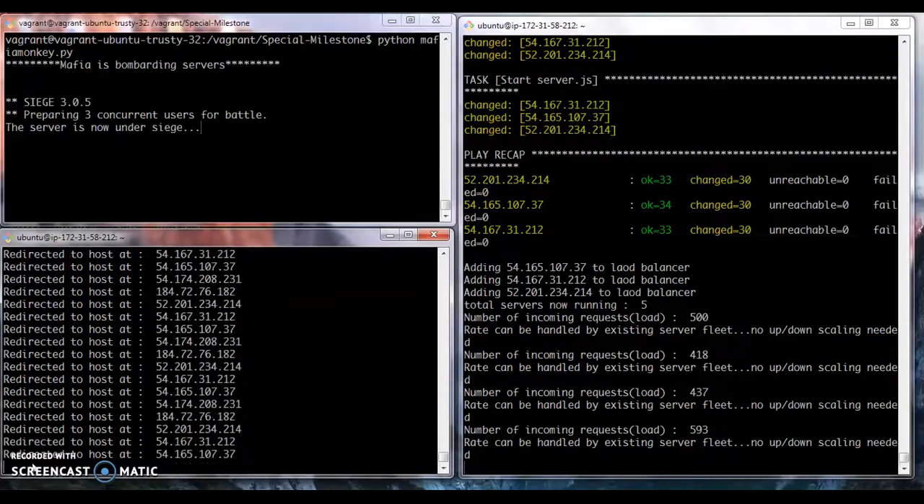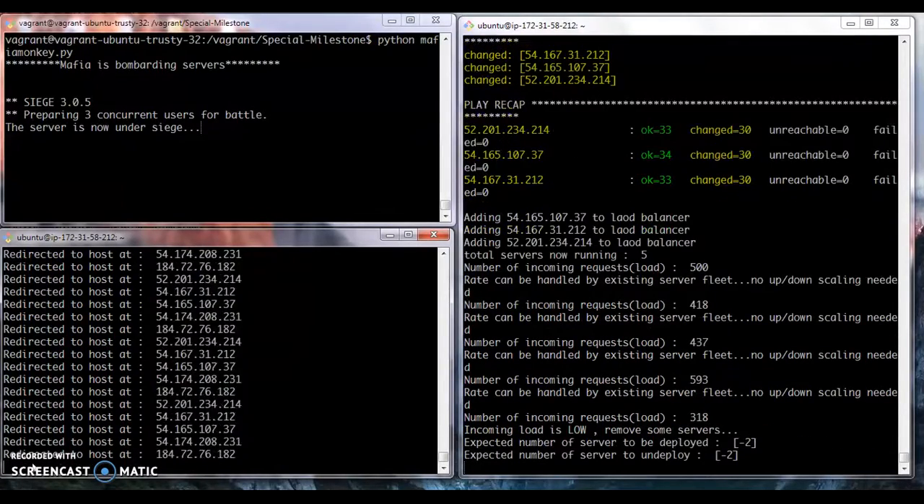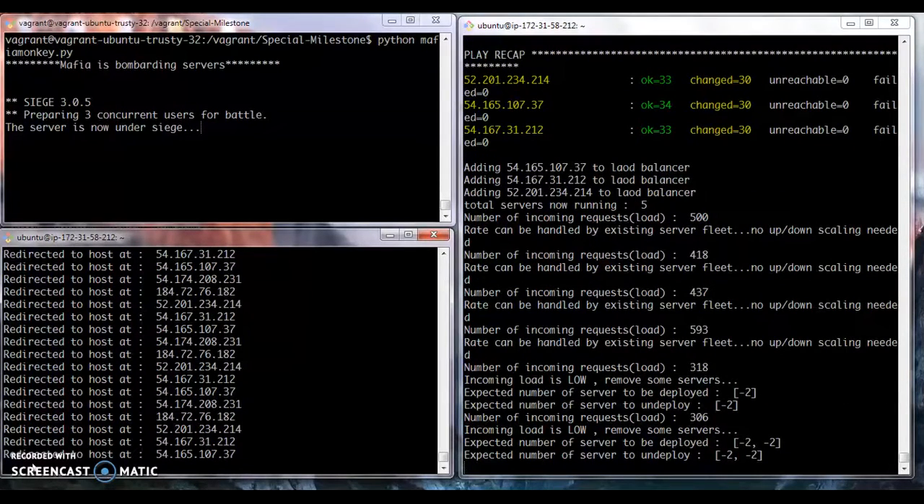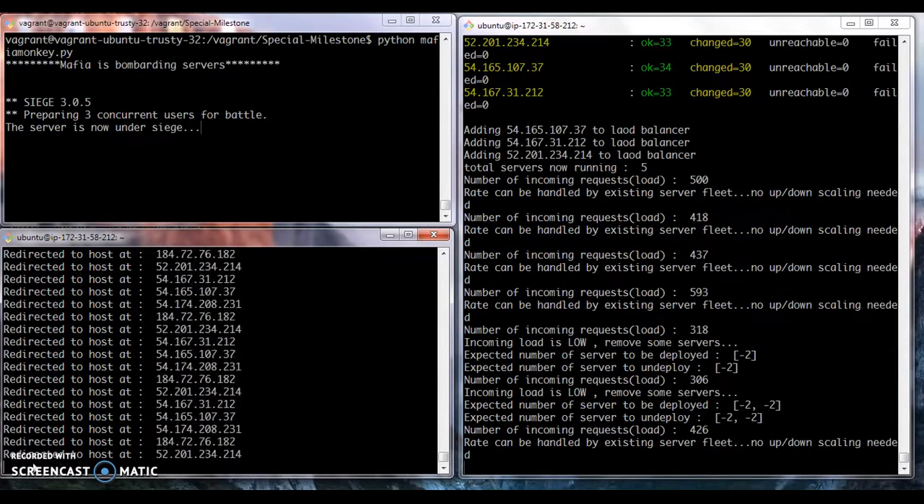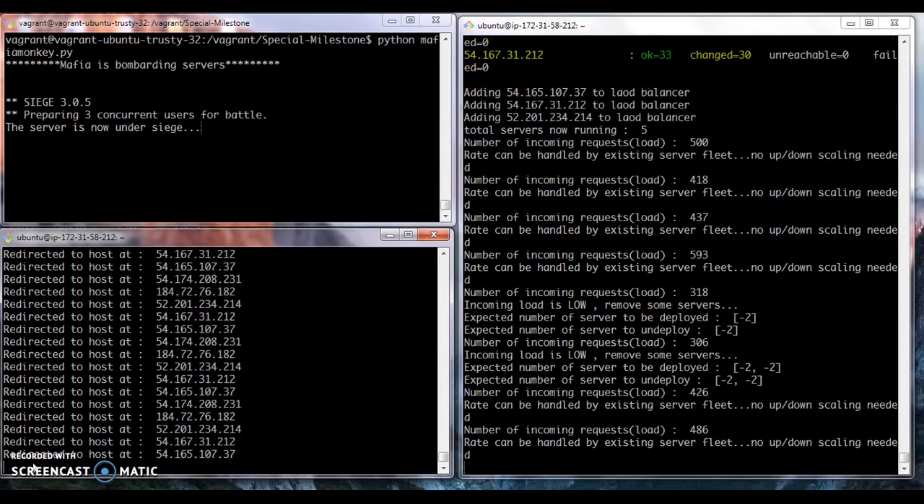When the load gets low, it will start undeploying a few servers based on the launch time. As you can see, the load is low now. So it will try to remove two servers, but it will track it for three windows before doing anything. For two continuous windows, it sees a low load, but now again it bounces back to high load. So it's not going to deploy or undeploy any servers.